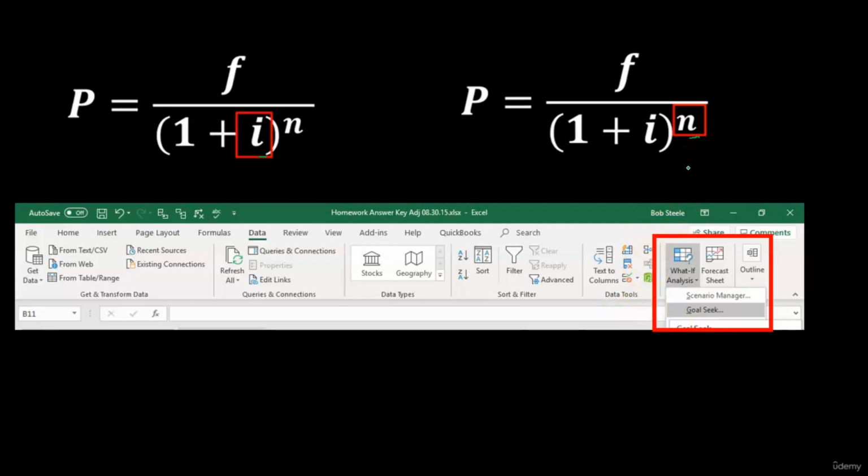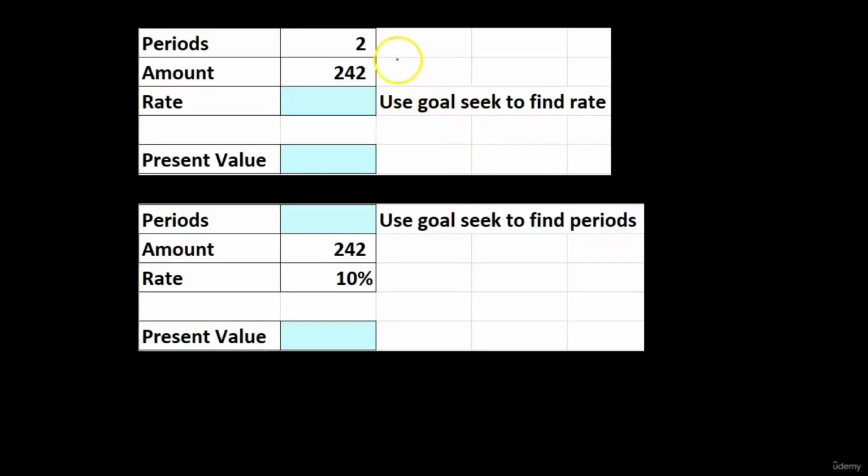And that's one method that you can go through, and that will simplify at least the amount of things that you have to memorize when you think about these types of problems. So how would that work? Well, if we had this data, let's say we had the periods, we had the amount, and then we don't know the rate. Let's say we know what the present value is, but we don't know what the rate is. So this is the one factor we don't have. We could plug that into the formula and then solve for the missing factor.